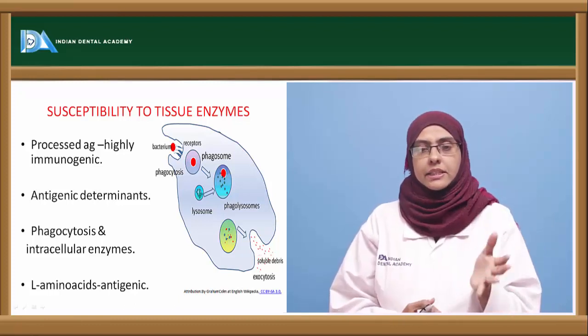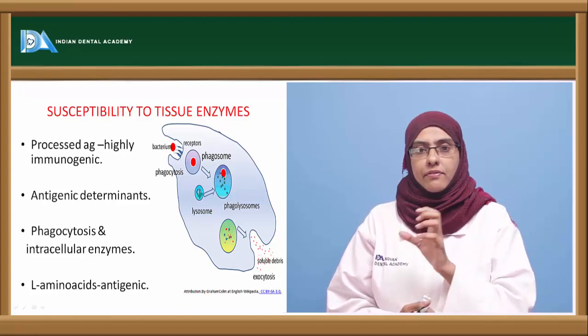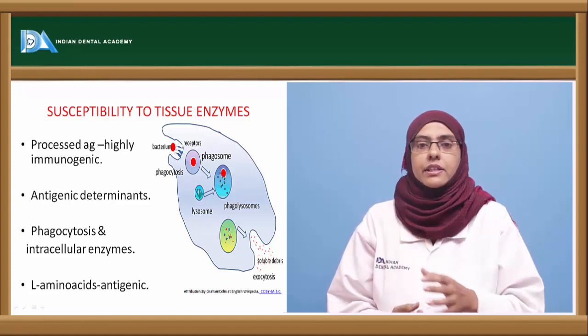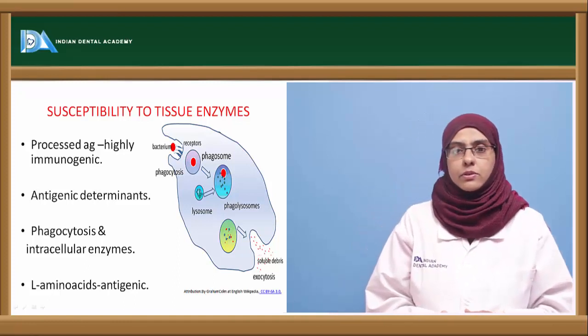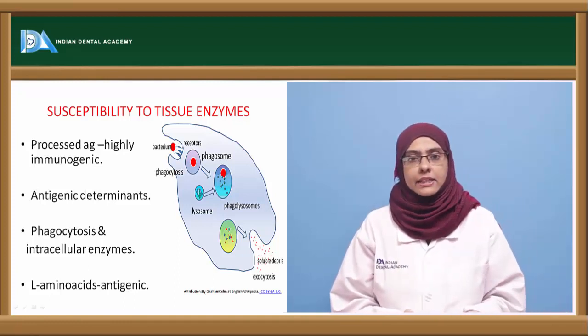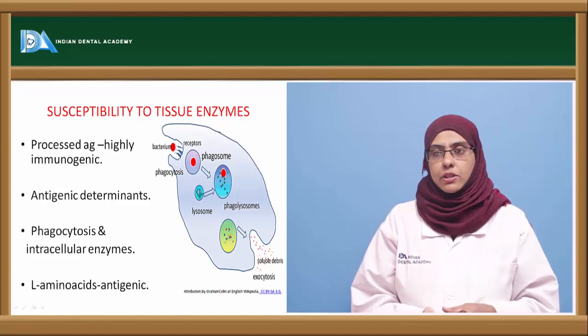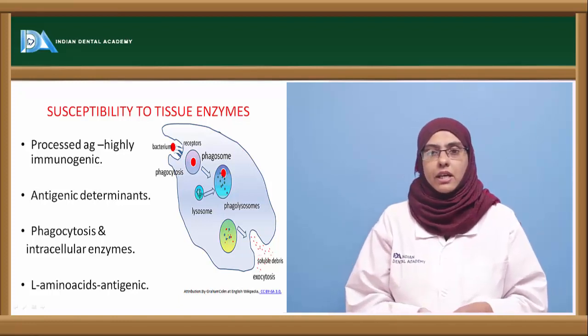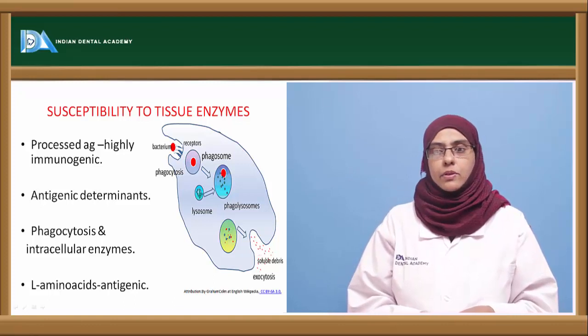and when this phagocytosis is taking place, the antigen is degraded into particular fragments of variable lengths. Now these fragments are usually the ones that induce the immune system. So easily processed antigens are highly immunogenic in nature, and they are processed either by the phagocytes or the intracellular enzymes of the immune system.